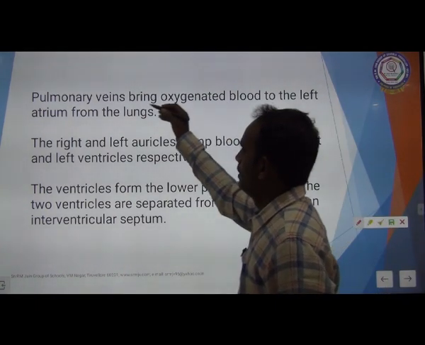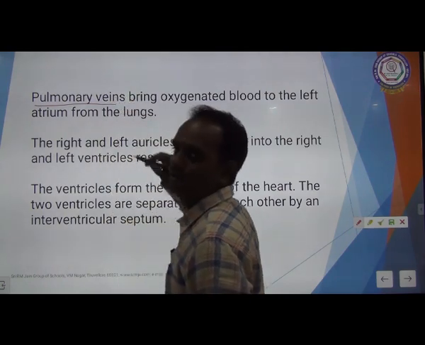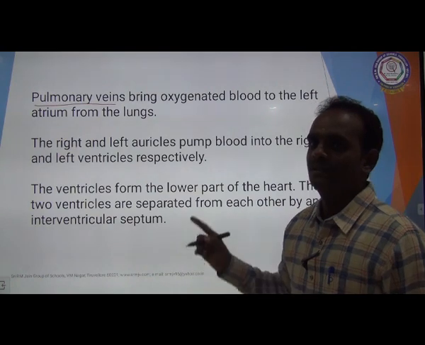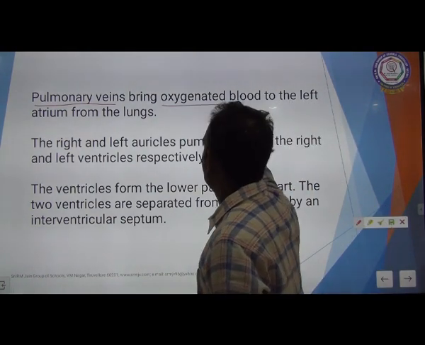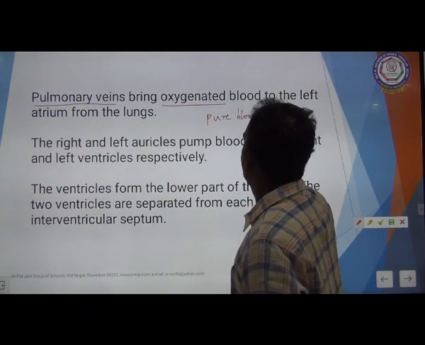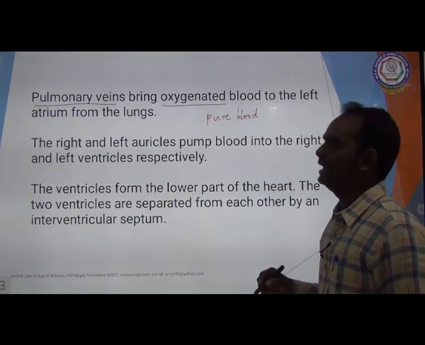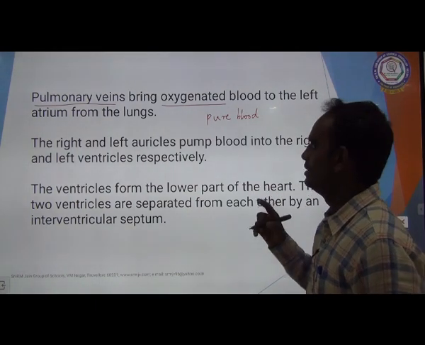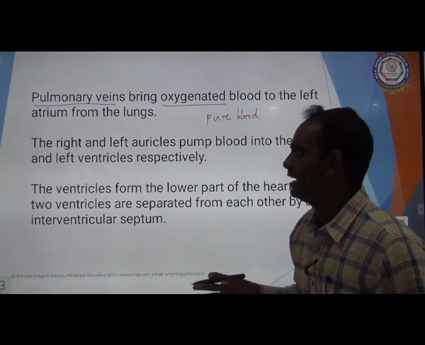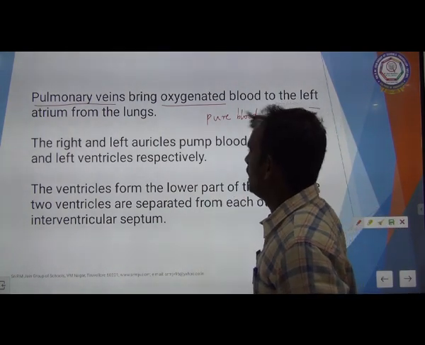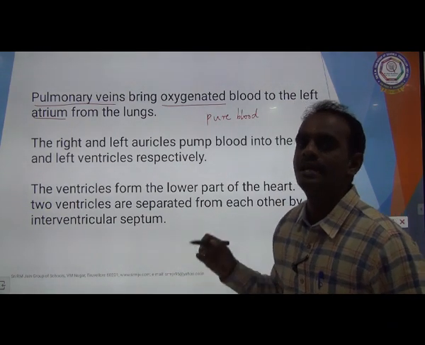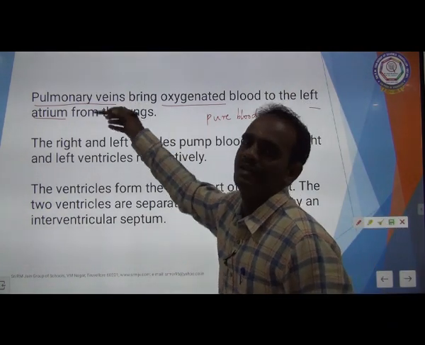Next, the pulmonary vein. All veins carry deoxygenated blood except the pulmonary vein. The pulmonary vein always brings oxygenated blood, that is pure blood, to the left atrium from the lungs. So the right side of the heart receives deoxygenated blood, and the left atrium receives oxygenated blood through the pulmonary vein.